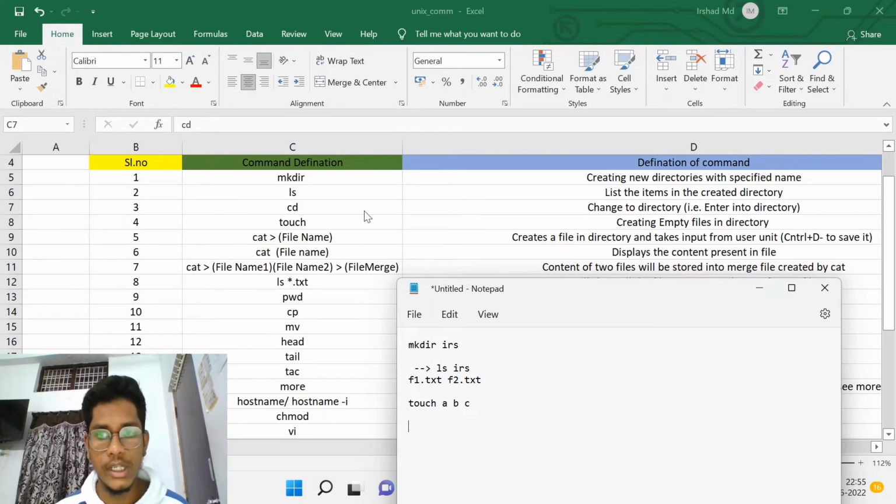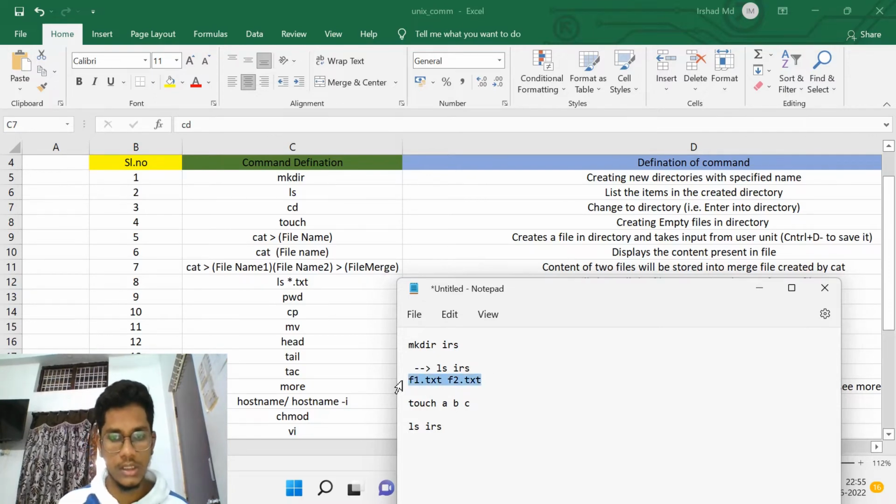After that, if you want to change the directory, for example, I'm taking ls, and these three are in the irs directory. Whenever I use this, I'll get f1, f2, and then a, b and c.